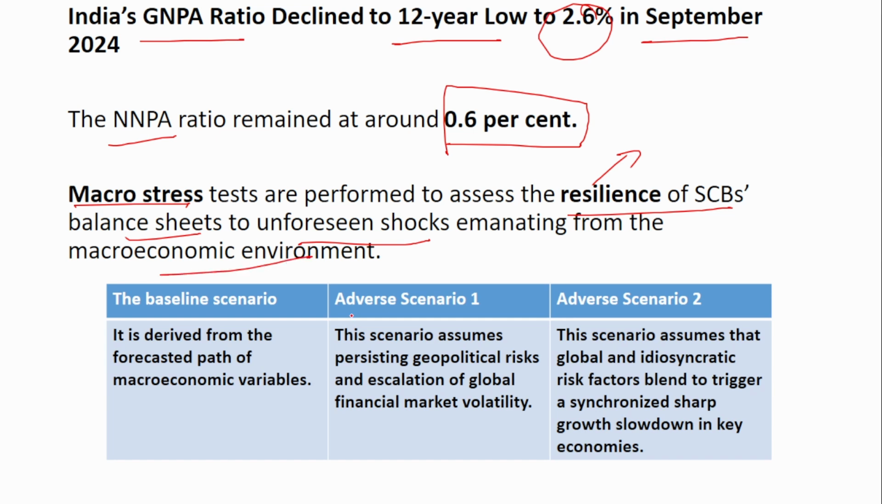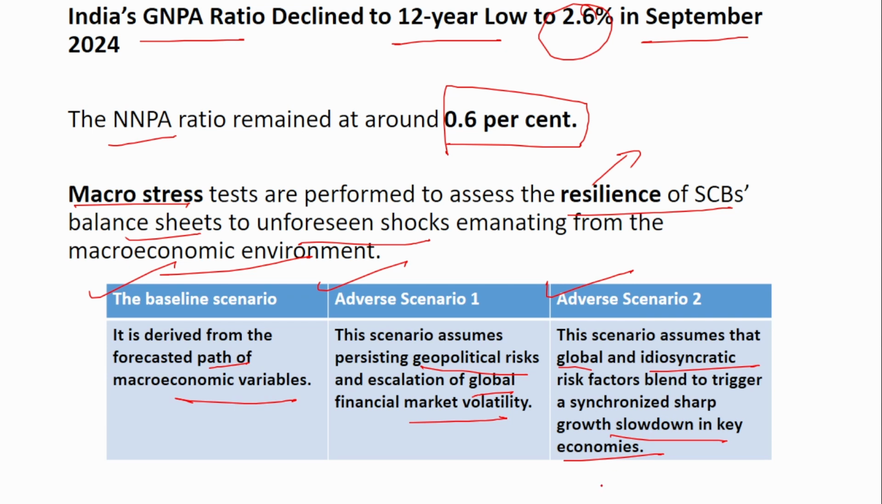Here it has been tested under 3 scenarios. One is baseline, second is adverse scenario 1, and the third is adverse scenario 2. The baseline is derived from the forecasted path of macroeconomic variables. Whatever is the current situation, from there a forecast will be done depending upon the macroeconomic variables, and the test will be performed on that. Next is the adverse scenario, which assumes persisting geopolitical risk and escalation of global financial market volatility. The third, adverse scenario 2, is a test where the condition is a synchronized sharp growth slowdown in the key economies due to global and idiosyncratic risk factors. So due to this, a growth slowdown happens.